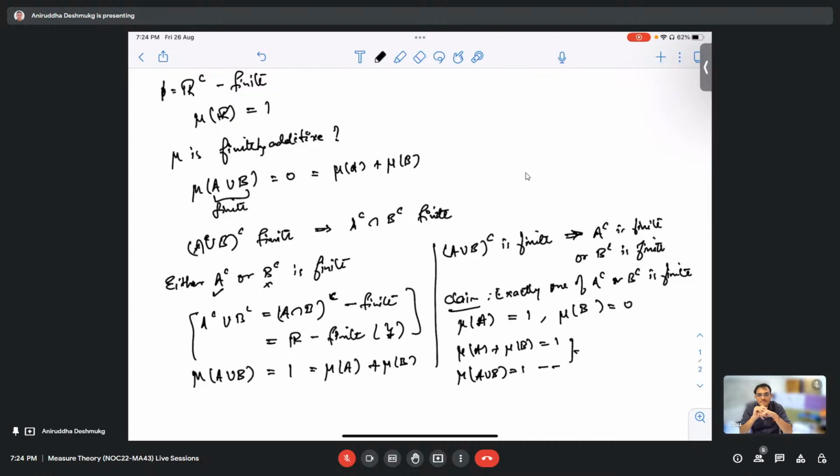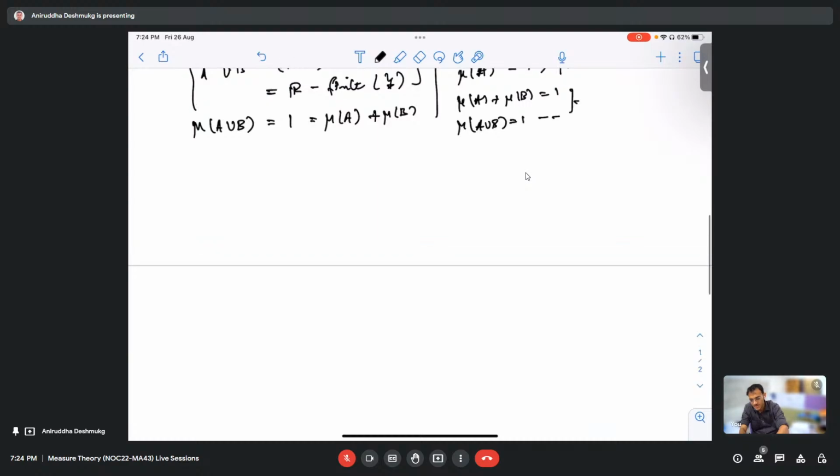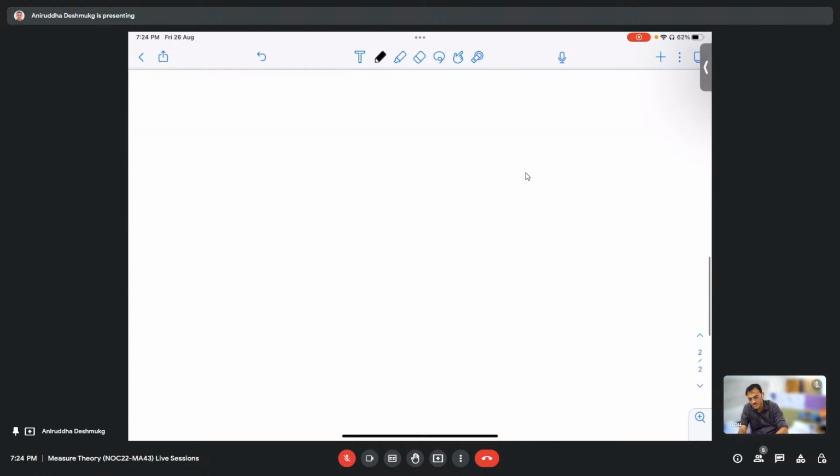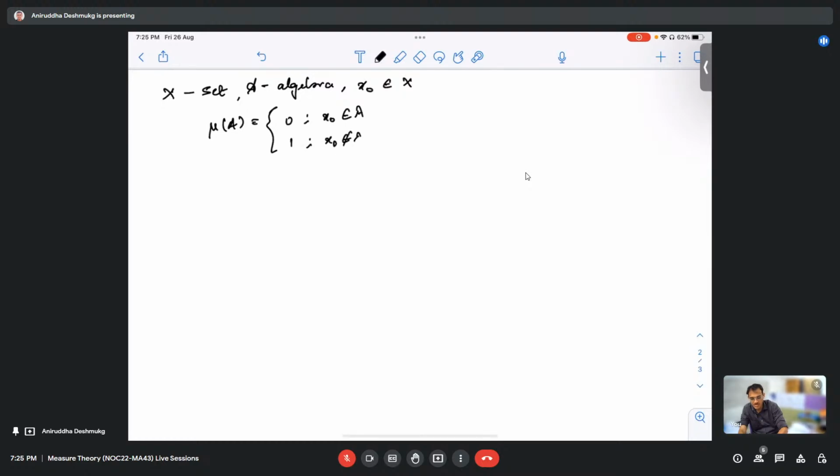The other one was: let X be a set and A be an algebra. Let x naught be fixed. For any set A which is in the collection A, define mu(A) equal to 0 if x naught belongs to A. I'll go slow. And mu(A) is 1 if x naught does not belong to A. Show that mu is countably additive.